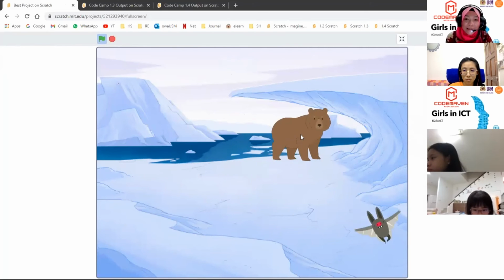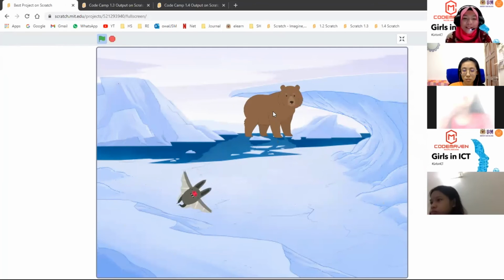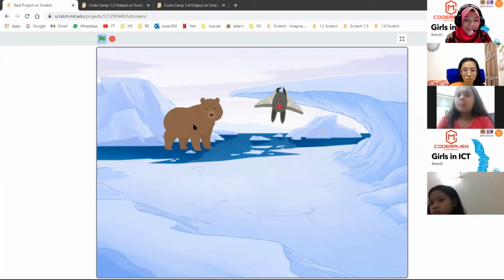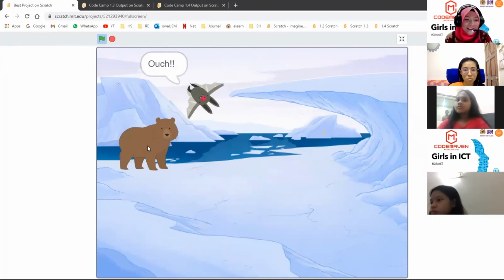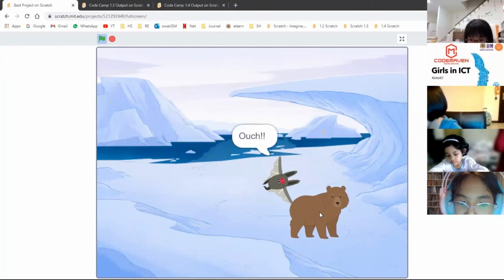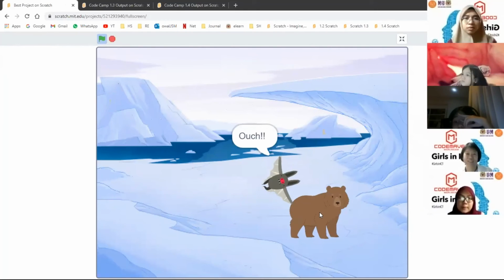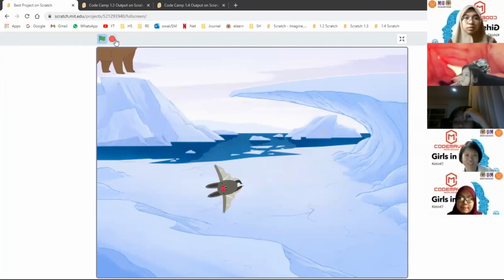See, the bear is still moving, following my mouse, because just now I said that it will forever follow my mouse. The bat is still moving, but it will stop when it hits the bear and say ouch. So that's the concept of looping and also the conditional concept here.